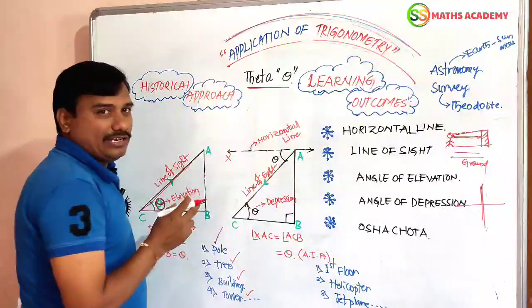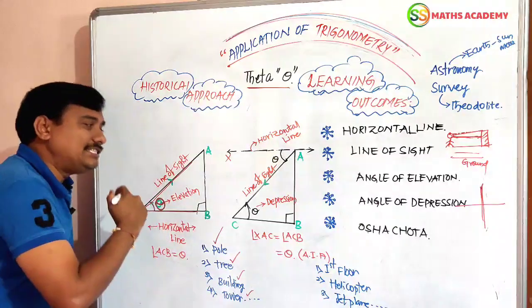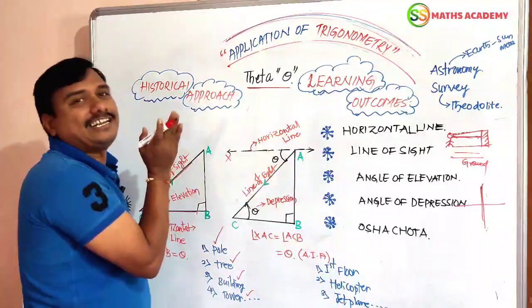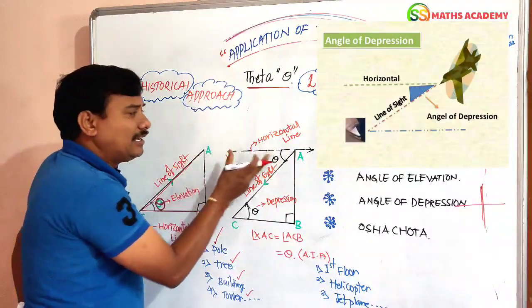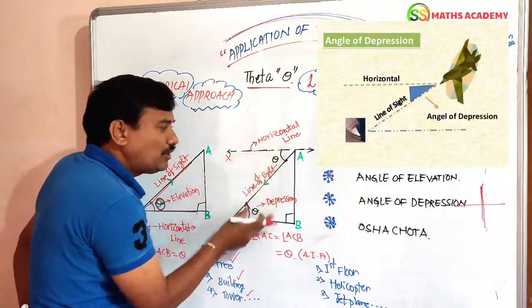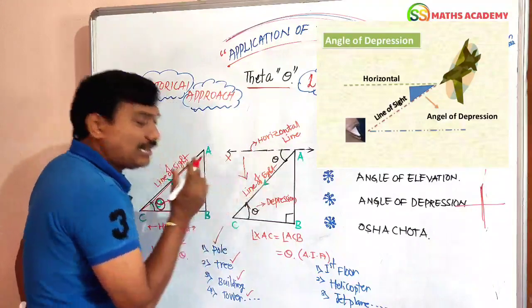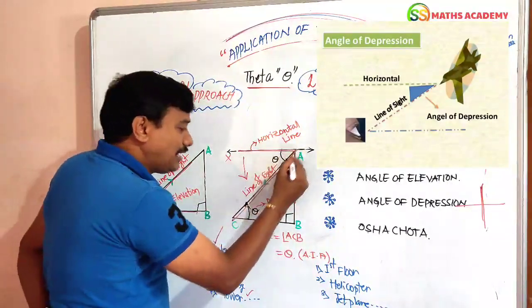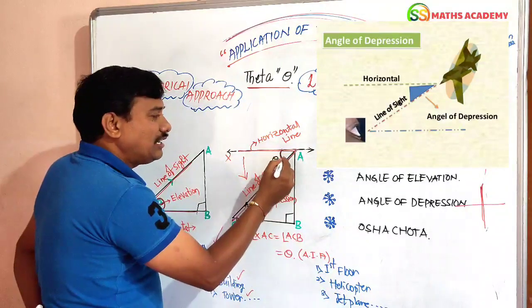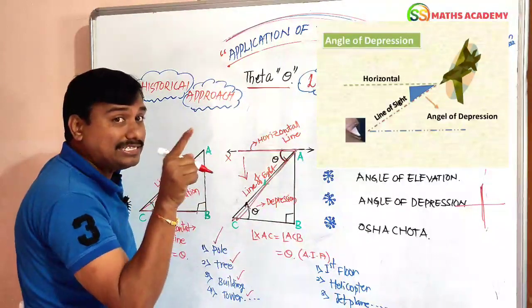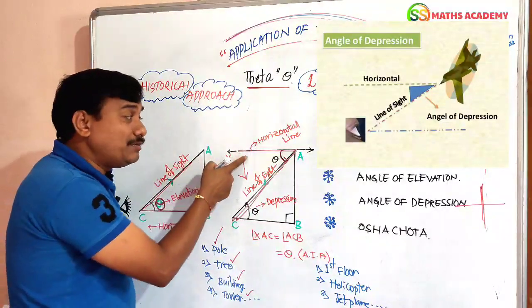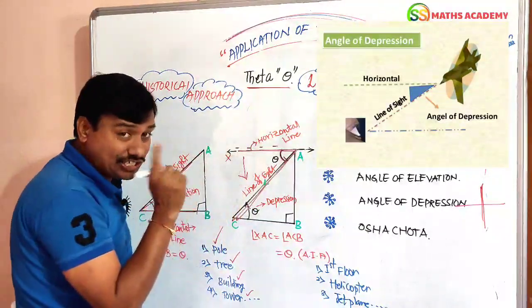Next, angle of depression, simple. The angle of elevation is above the horizontal line, but here the line of sight is below the horizontal line. Only one word will change. The line of sight is below the horizontal line, and the angle made between the horizontal line and the line of sight is called the angle of depression. This is an imaginary horizontal line.